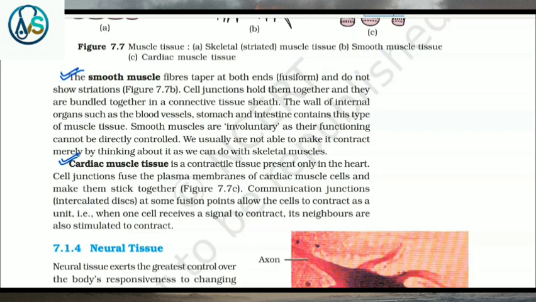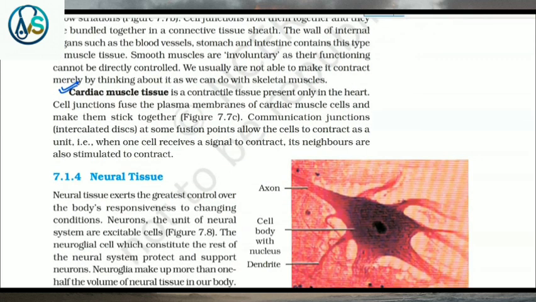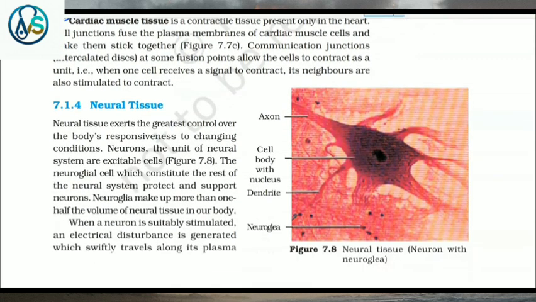Cell junctions fuse the plasma membranes of cardiac muscle cells and make them stick together. Communication junctions, that is intercalated discs, at some fusion points allow the cells to contract as a unit. That is, when one cell receives a signal to contract, its neighbors are also stimulated to contract.